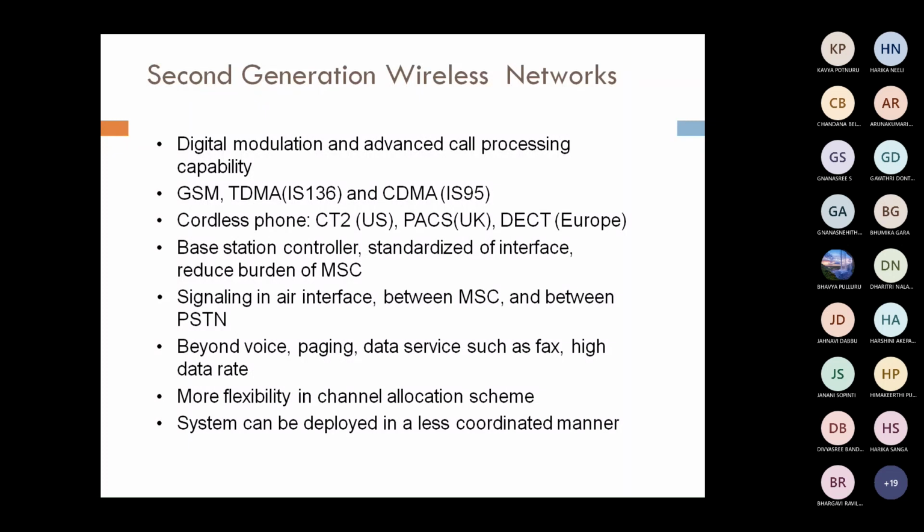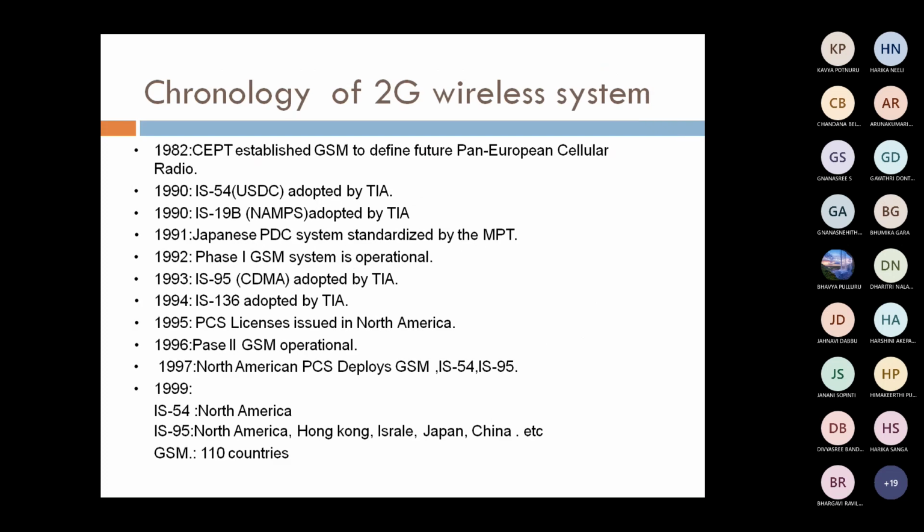Here we are using digital modulation techniques and advanced processing capabilities are available in second generation. What is the use of second generation? We are using it to transmit voice, paging, fax, and internet access through GPRS. Likewise, we are using second generation wireless networks.